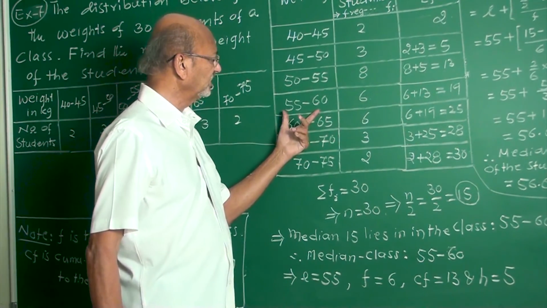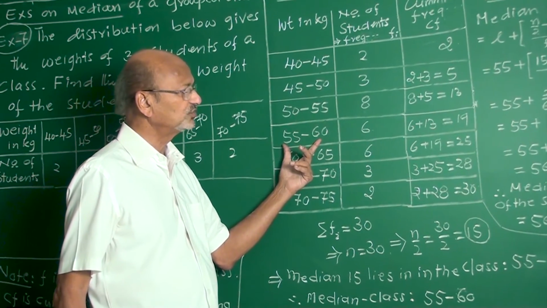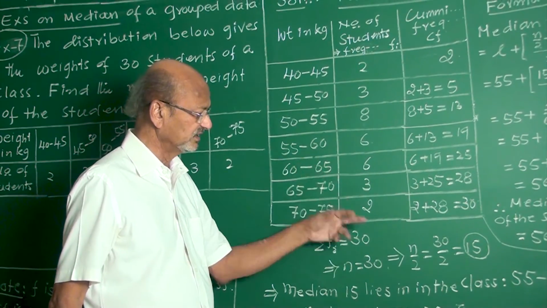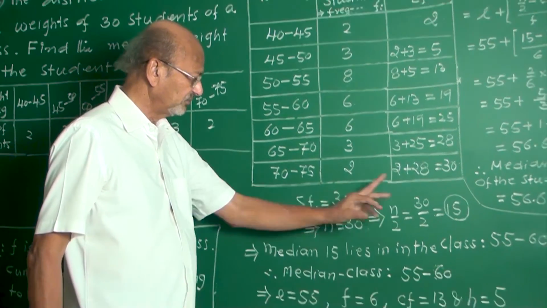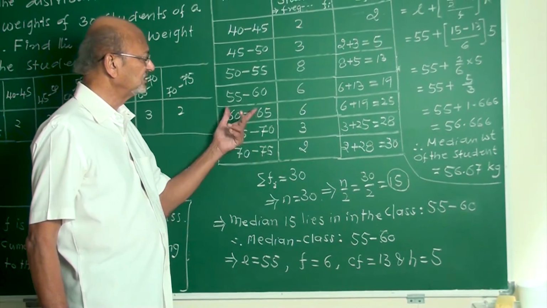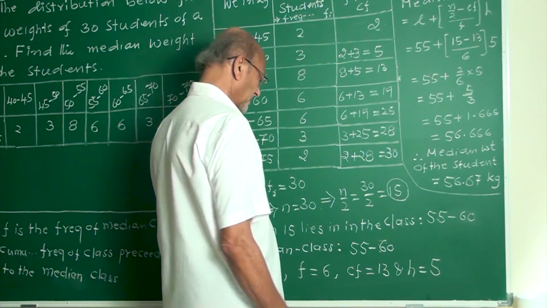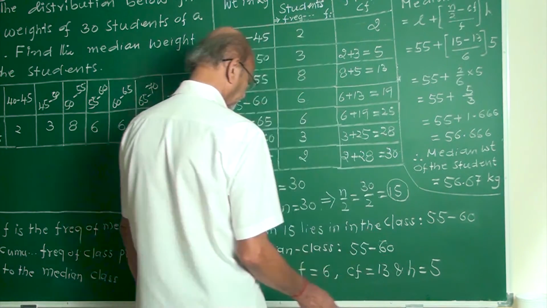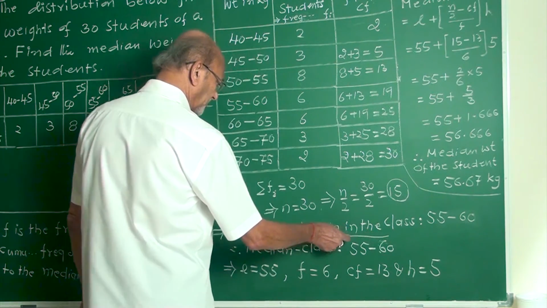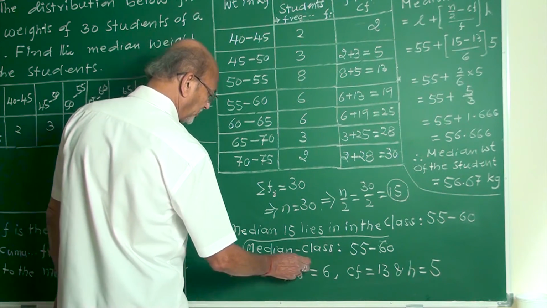What is the corresponding class? Corresponding class is between 55 to 60. Here I have written n by 2, 15. Median 15 lies in the class 55 to 60. It is a median class, my friends. Therefore, the median class is 55 to 60.